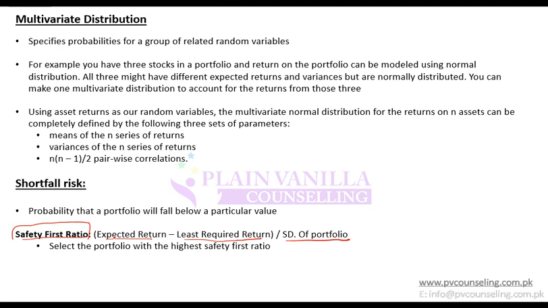In Sharpe ratio, you have expected return minus risk-free return. Here you have least required return. So risk-free return can be your least required return. If the least required return is the risk-free return, then this will also be known as Sharpe ratio. So Sharpe ratio will be that safety first ratio in which the least required return is the risk-free return. But maybe you have a higher least required return.